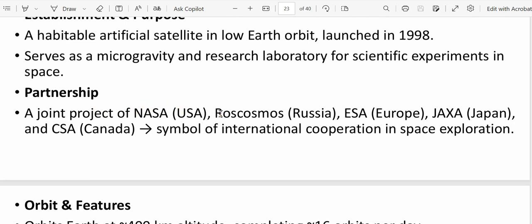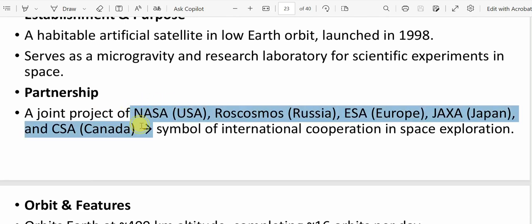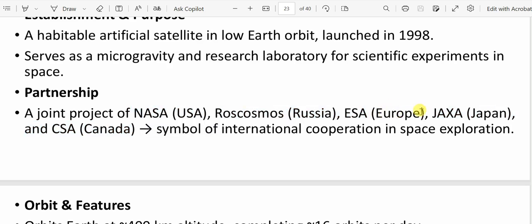Shubhanshu Shukla went there. So who basically created this International Space Station? NASA from USA, Roscosmos from Russia. This is a prelims fact. NASA USA, Roscosmos Russia, ESA European Space Agency Europe, JAXA Japan, and CSA Canada. So it is basically a symbol of international cooperation.